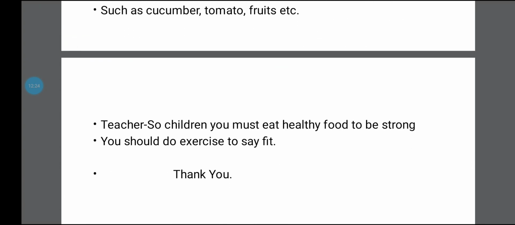And the teacher said, so children, you must eat healthy food to be strong. You can have junk food at times, say pizza, burger. You should not eat it always. You can have it at times, but it is not good for your health. If you have a desire to have it, you can eat it at times, but not too much. And you should do exercise to stay fit.